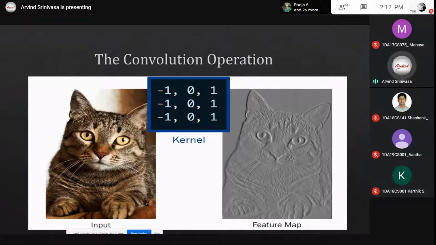An image will be converted into a feature map using a convolution operation. Only the relevant features are kept. For example, only the horizontal lines are there, there are no vertical lines. You can see all these stripe marks getting highlighted, the palm texture is getting highlighted, and the eyes are getting highlighted.